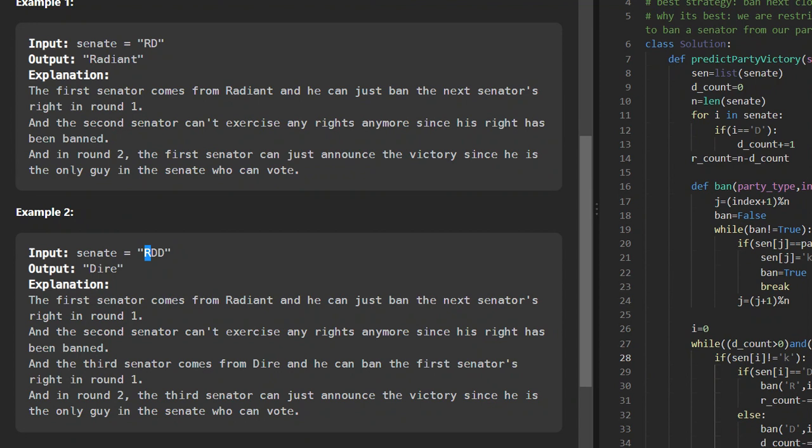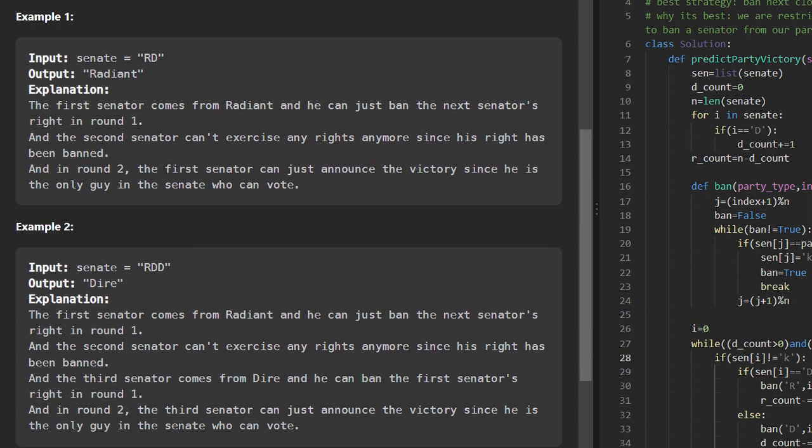It can ban any D. For example, it can ban this D or this D, but only one D. Suppose this D got banned. So this D will not have an opportunity to ban anyone else. You can think of it as removed out of this thing. It cannot ban anyone else. You will understand this by tracing, so let me trace and show you what will happen.